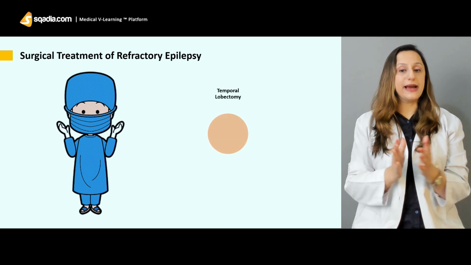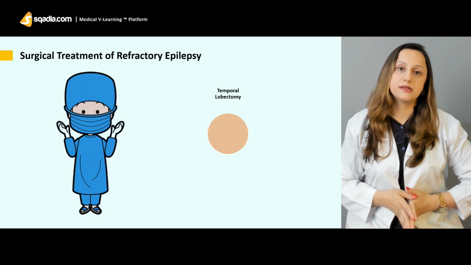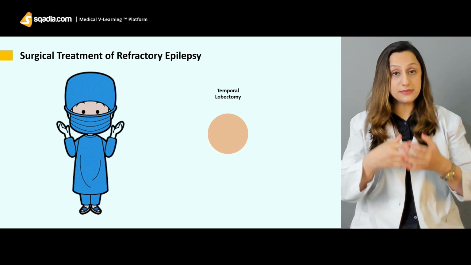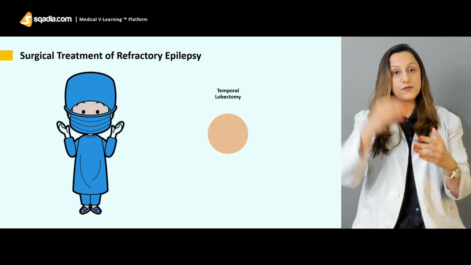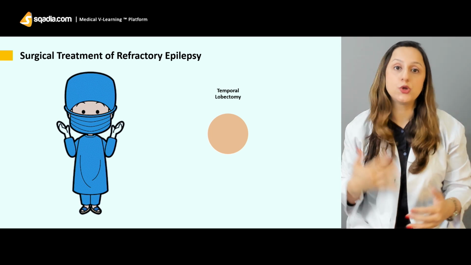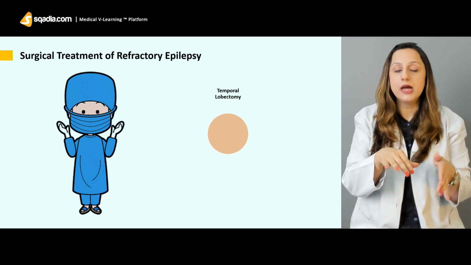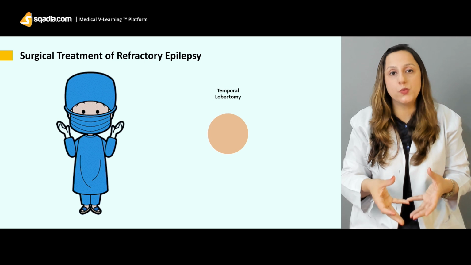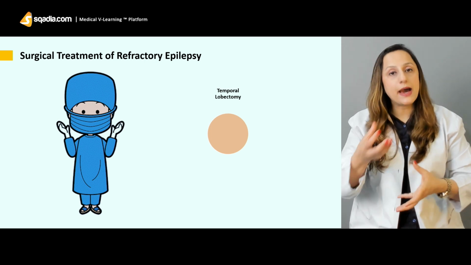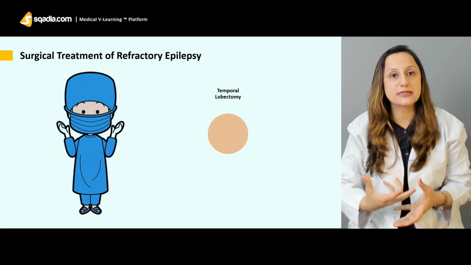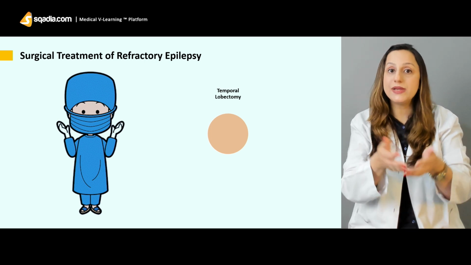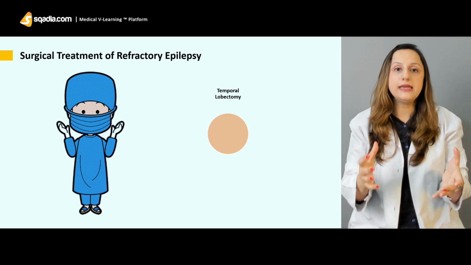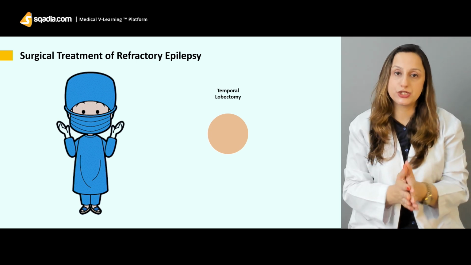Now, temporal lobectomy is one of the surgeries that we can resort to. In a lot of cases the temporal lobe is involved. So depending upon what lobe is involved, we can completely remove the lobe which is involved in the abnormal excessive paroxysmal neuronal activity, and that is going to result in a very improved condition in the individual.